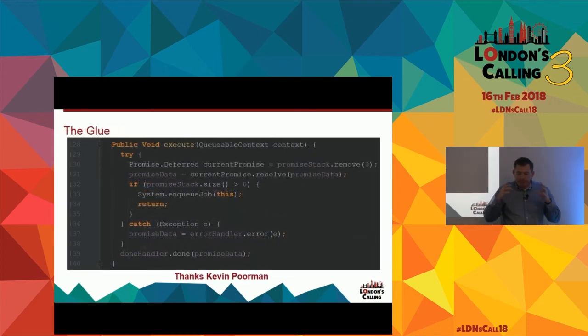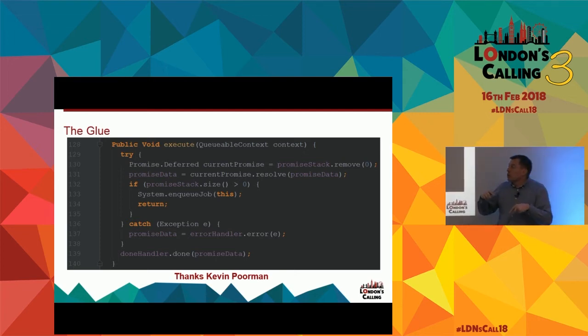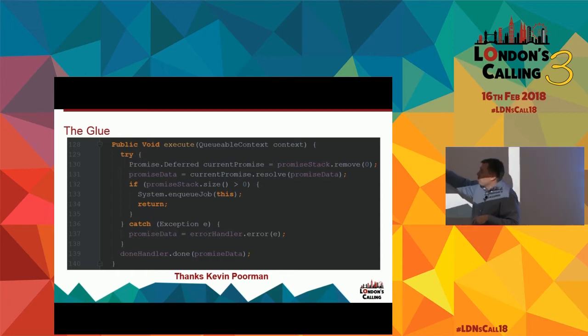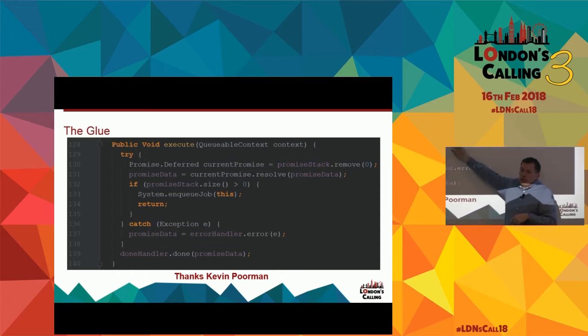So I've talked about this sort of magic bit of glue that holds everything together. This is that glue. This is the code that lives inside the promise class. It's worth being aware that the promise class itself is queuable, allowing a queuable context method to be called. So what we can do is we keep re-enqueuing here.